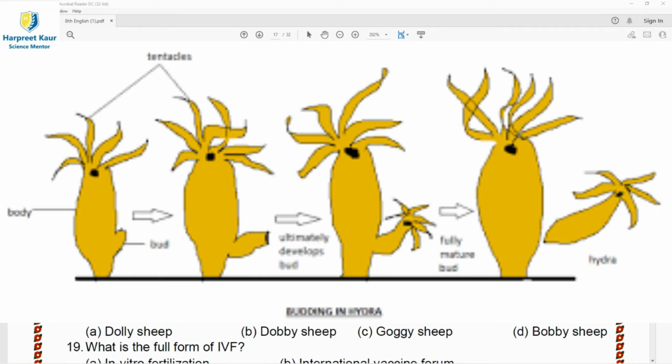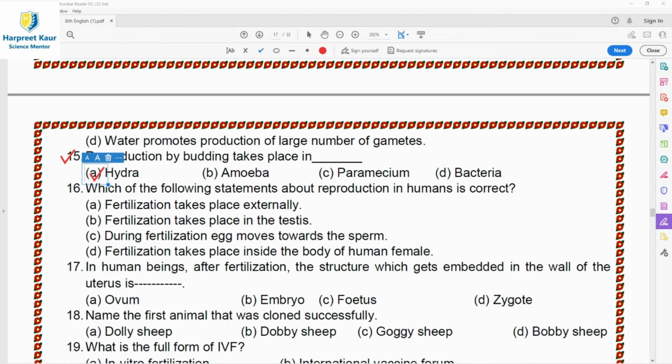Finally, the tiny new hydra detaches itself from the body of the parent hydra, and then it lives as a separate individual. So budding takes place in hydra. Option A is the right answer. It is an asexual means of reproduction.